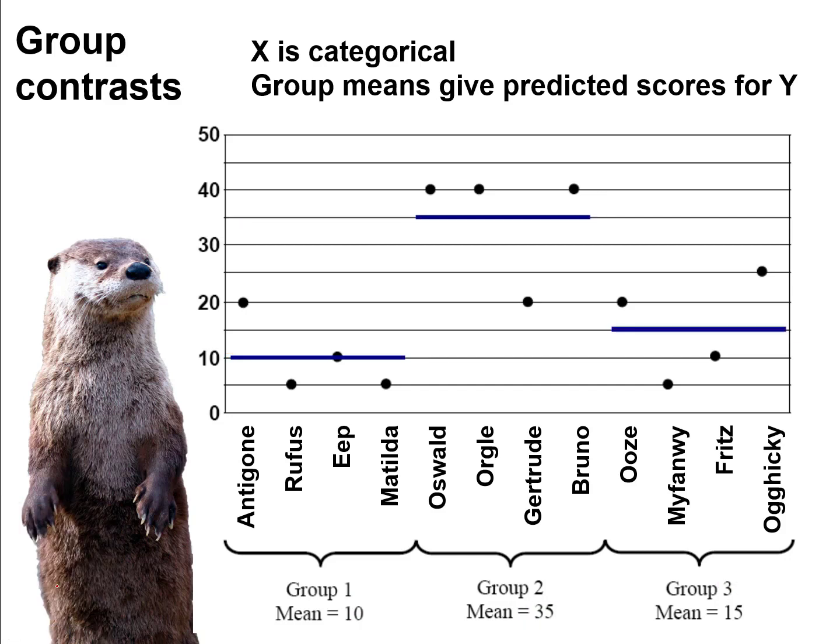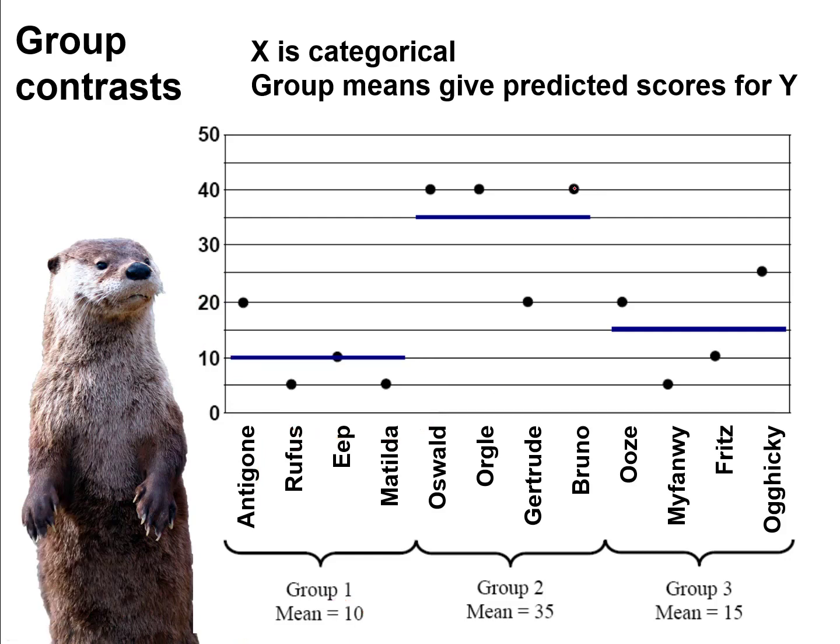And rather than going through all the work of calculating an intercept and slope in my regression equation, at this point we can just skip that and get to the predicted scores a lot easier, just knowing that whatever group you're in, your group mean is your predicted score. So everyone in group 1, Antigone, her predicted score is 10. She's in group 1. The mean for group 1 is 10. Rufus, his predicted score is 10. Eep, his predicted score is 10. Matilda, her predicted score is 10. Everyone in group 1, that group mean is 10. So for everyone in group 1, their predicted score is 10.